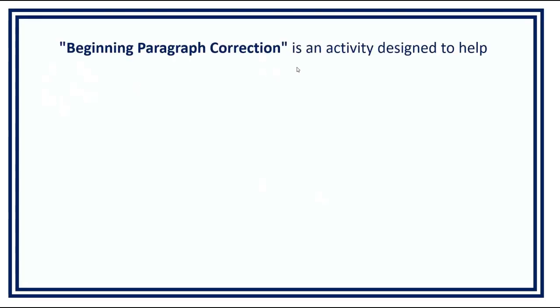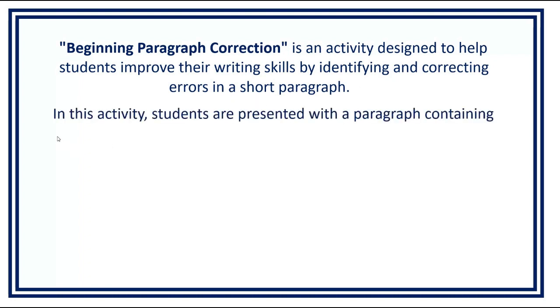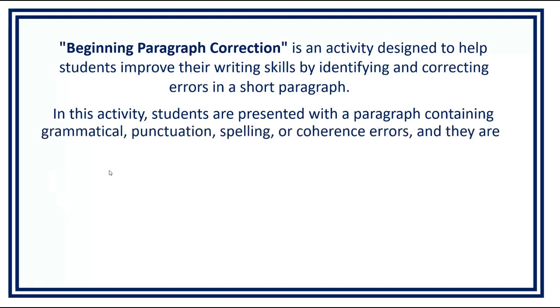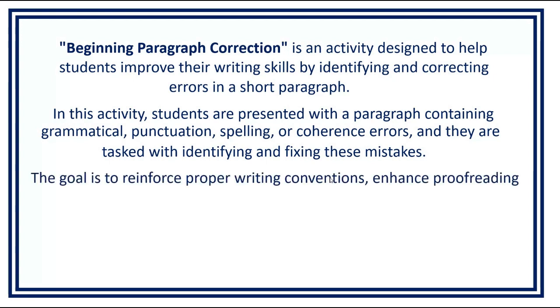Beginning paragraph correction is an activity designed to help students improve their writing skills by identifying and correcting errors in a short paragraph. In this activity, students are presented with a paragraph containing grammatical, punctuation, spelling, or coherence errors, and they are tasked with identifying and fixing these mistakes.